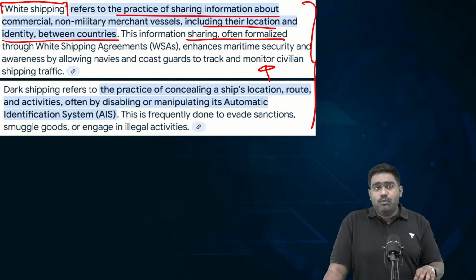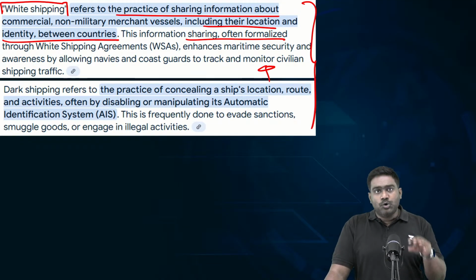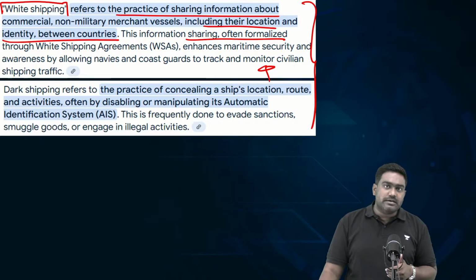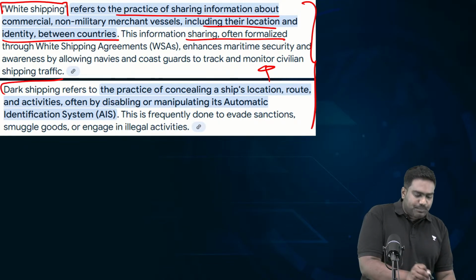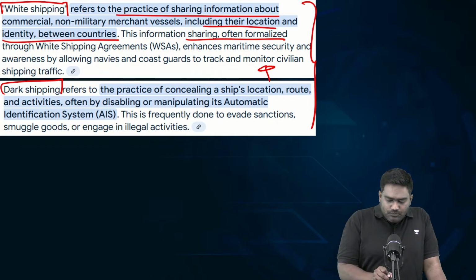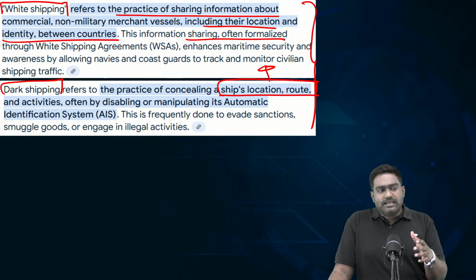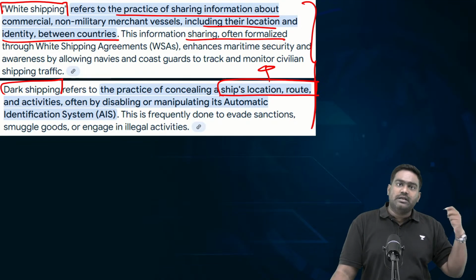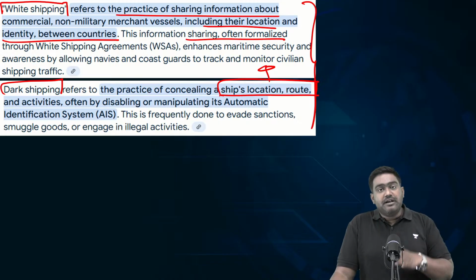But those vessels and boats which evade documentation, which turn off their beacons, which turn off their transponders, which don't report their location or mask their actual identity, which try to conceal the goods they're carrying, that is called dark shipping. So this could involve drug trafficking. This could involve boats which are trying to evade sanctions. Let's say Iran is under sanctions. So let's say Iran can't export oil directly. It will use ships of other countries or other jurisdictions to smuggle oil from Iran under a different name.